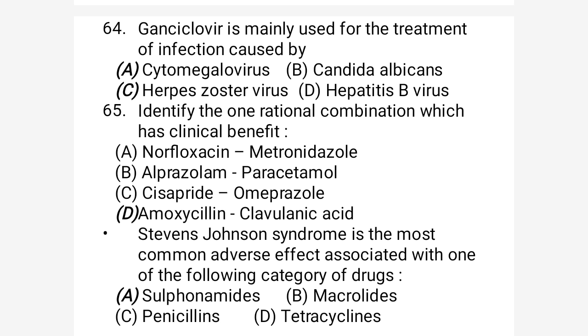Clavulanic acid is a beta lactamase inhibitor. So when we give both drugs in combination, clavulanic acid inhibits the beta lactamase enzyme and amoxicillin produces its antibacterial action. In the market, amoxicillin and clavulanic acid is available in combination. That's why it is a very effective rational combination for clinical use.